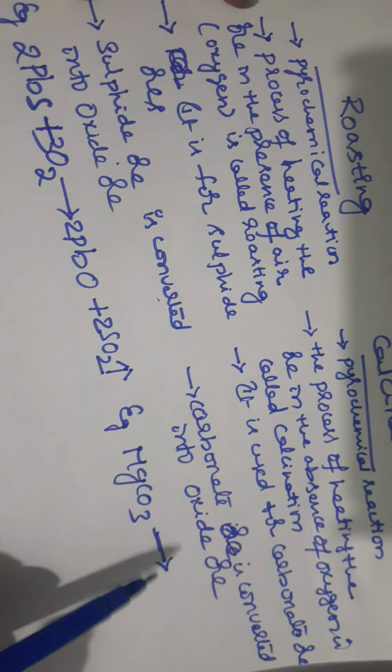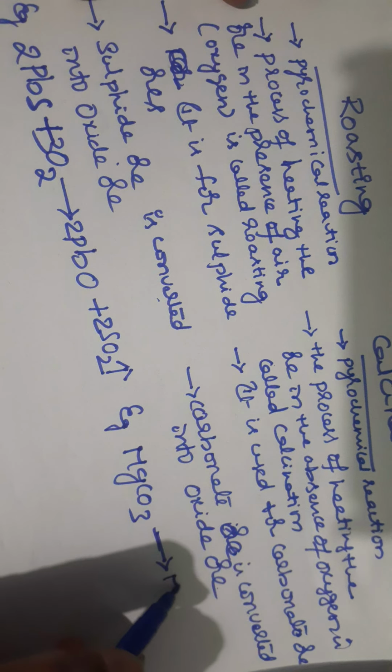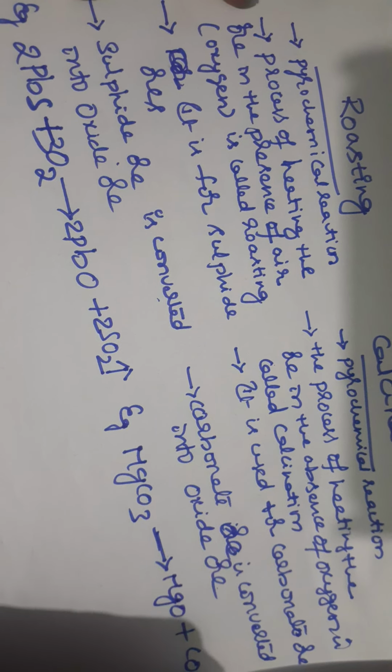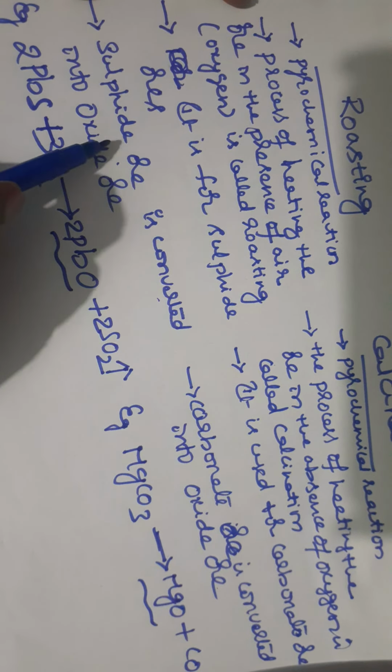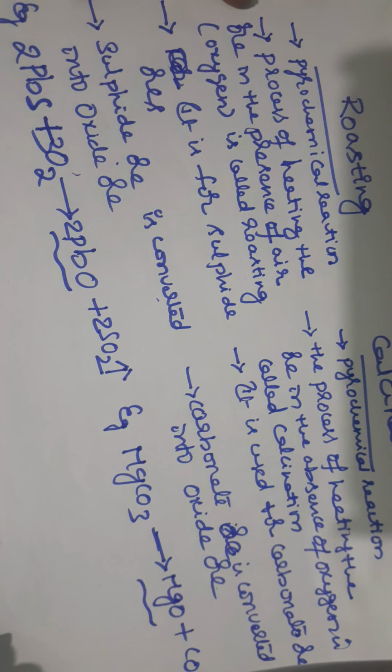On heating, it decomposes into MgO and CO2. This is a metal oxide, students. That is why sulfide ore is converted into oxide ore, and carbonate ore is converted into oxide ore.